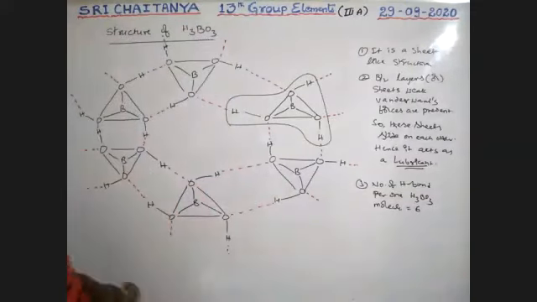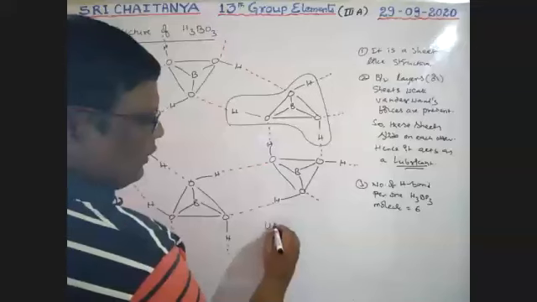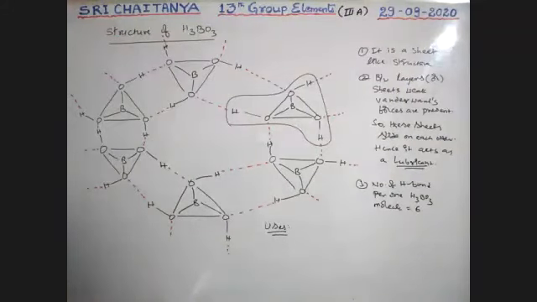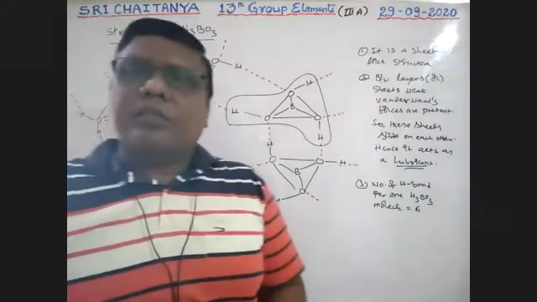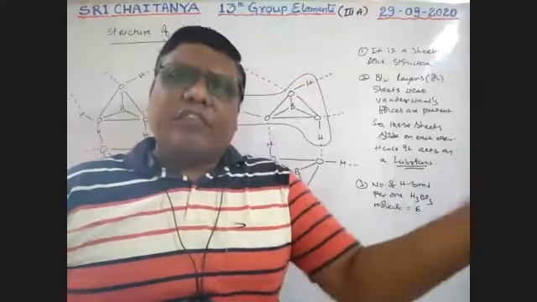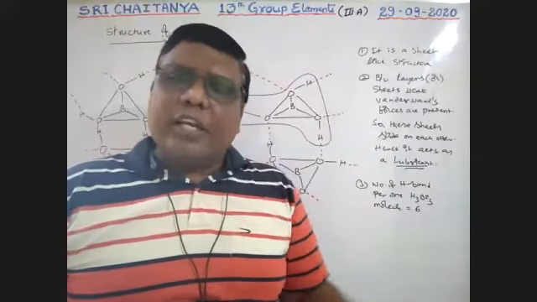Next, uses. Last topic, that is uses. What are the uses of H3BO3? Boys, this H3BO3, boric acid, is used in our face powders.